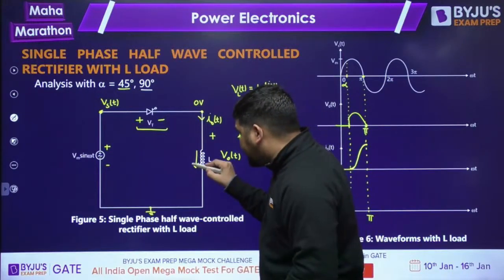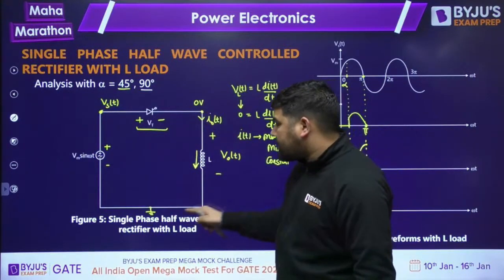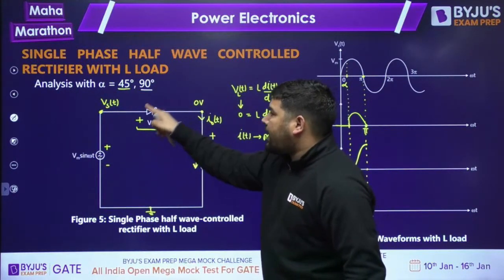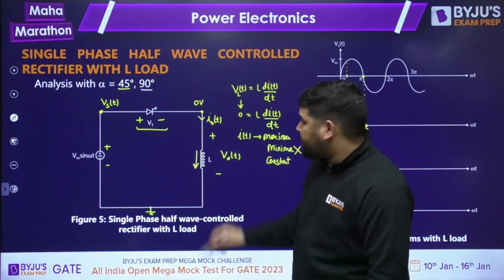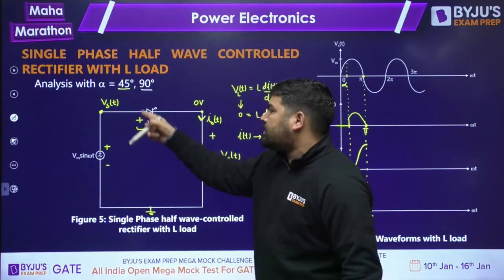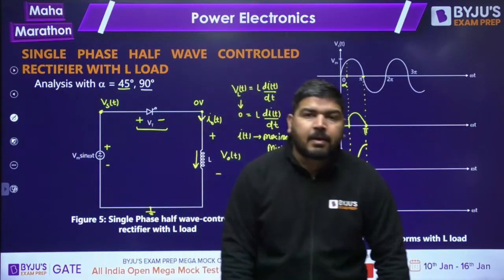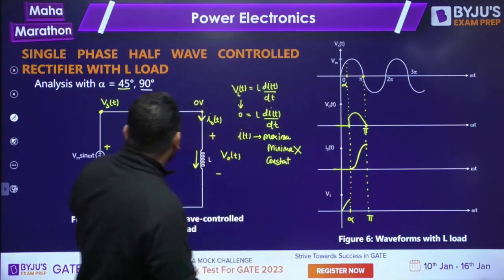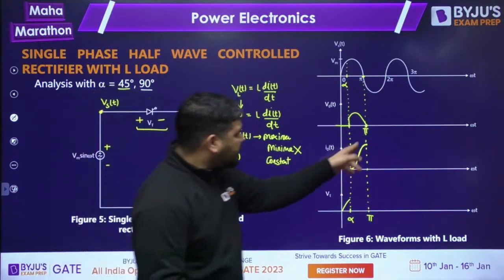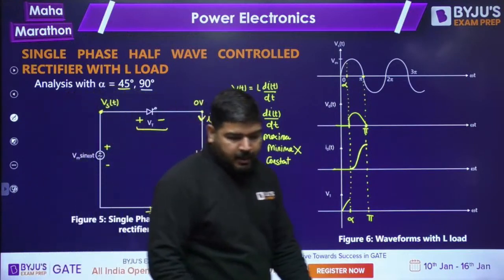remember this point, that once this circuit starts working, the thyristor will turn off only if this current has become zero. Otherwise, this inductor will not let this thyristor turn off, because in an inductor, current cannot change abruptly. So if the thyristor turns off at this point, then the current has to become zero abruptly. But the current cannot become zero abruptly in case of an inductor.